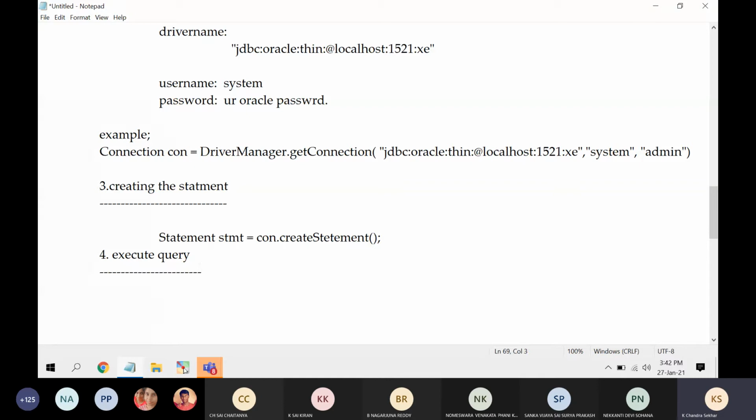For executing a query, we have methods called execute, execute update, and execute query. These are the three different methods. What is the difference between them? That one I will discuss during the program time. But at this moment, try to understand: depending upon your requirement, you choose any one of the methods to execute your query. Your query could be a select operation, an update operation, anything.